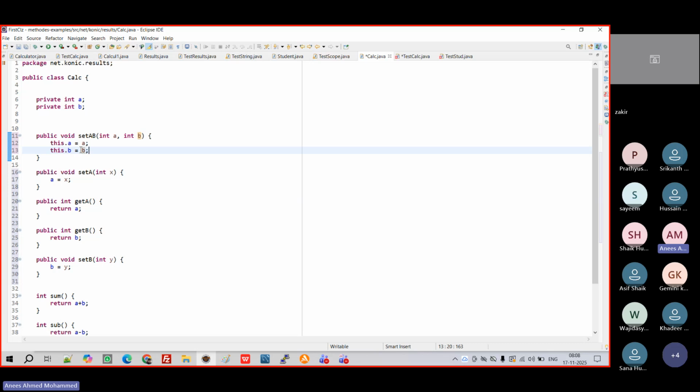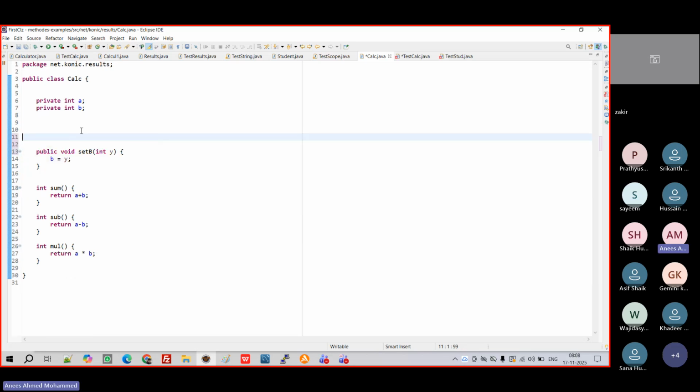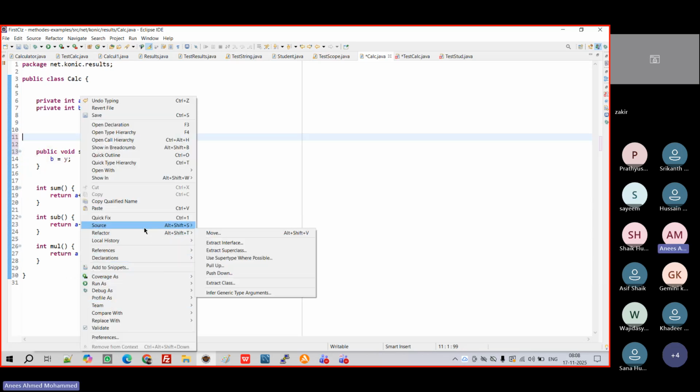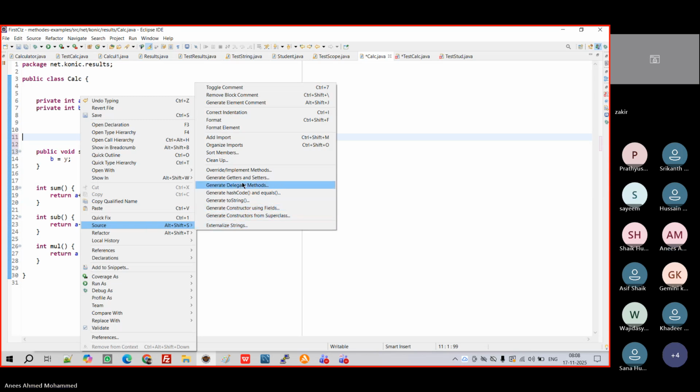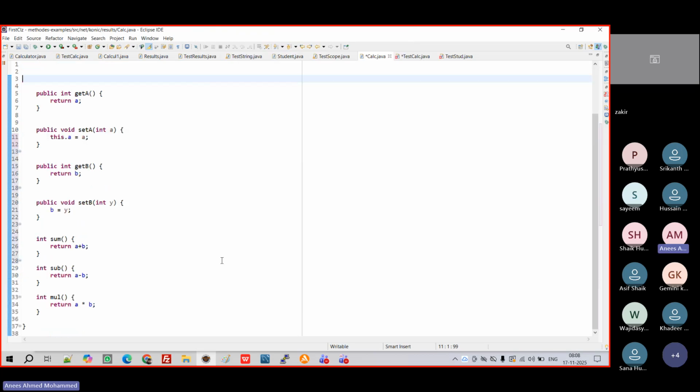Sorry, X, Y is also good. Now the advantage of this is that it gives me automated creation of methods. For example, this code I wrote, getA, getB, I will delete it. I will create it within a minute. Right click, Source, Generate Getters and Setters. I'm selecting A and B. I'm just generating. See the code.